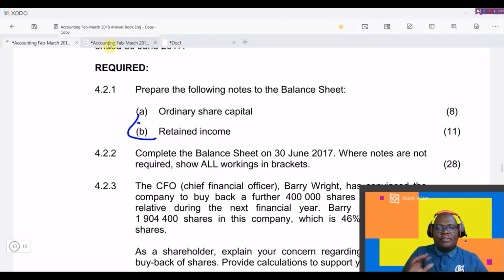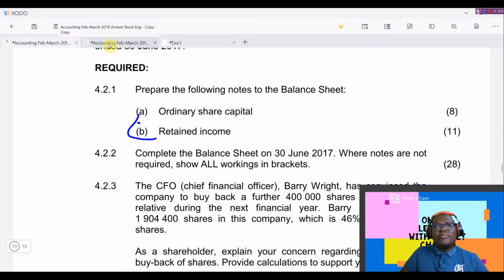Now, firstly, I think it's very important for us to understand what we are talking about when we talk about retained income. Retained income refers to the money, the profits that the business has kept for future expansion.